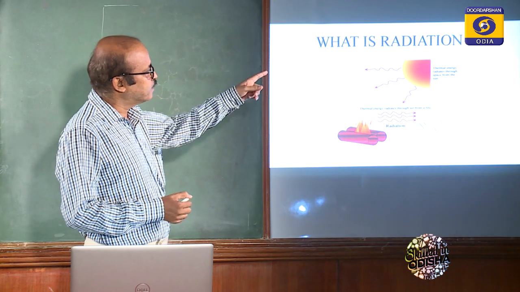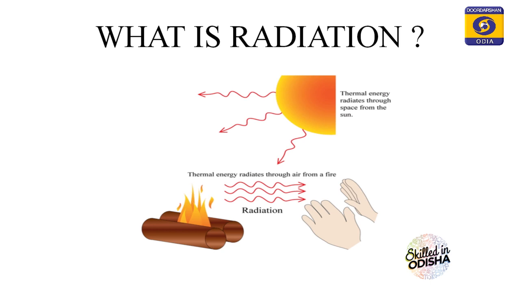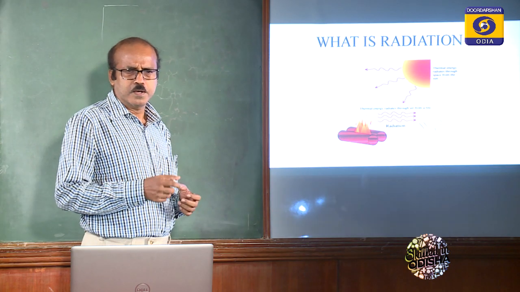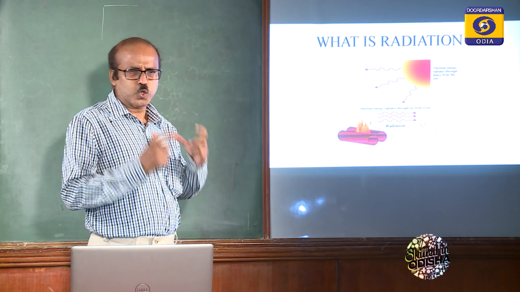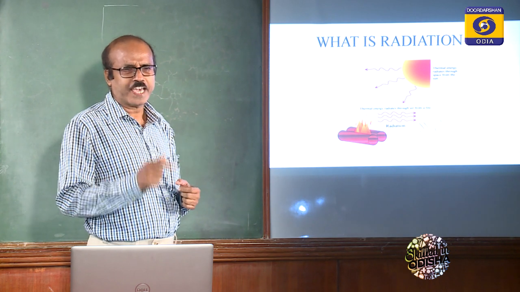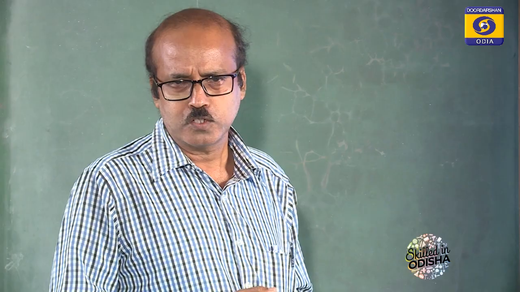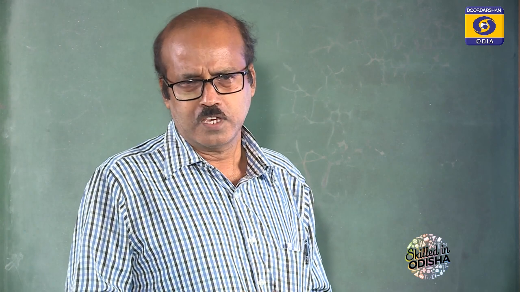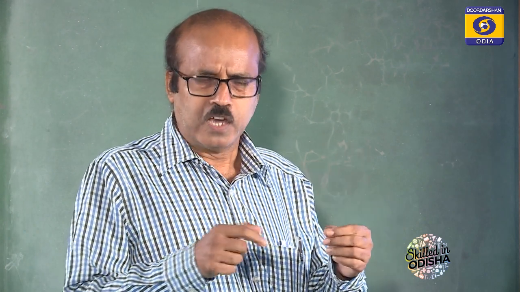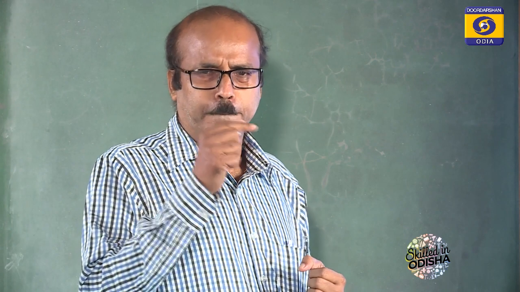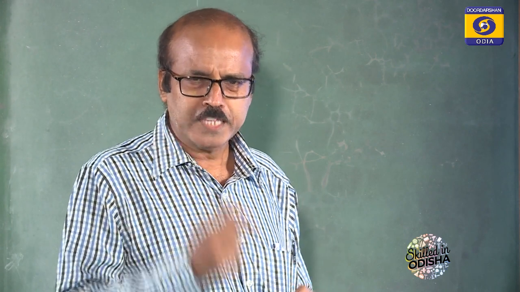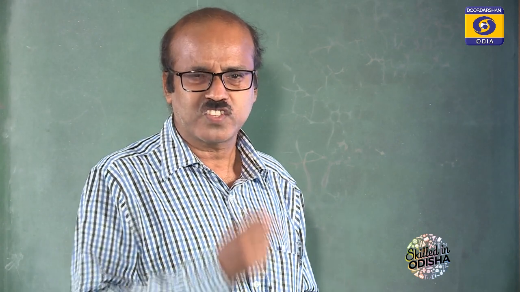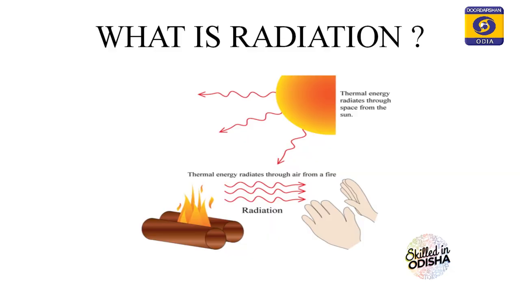So here in the picture you are observing thermal energy radiating through space from the sun, and you all know the sun is a very heavy source of energy, and we all get energy from the sun. So it is a vast reservoir of energy. You can say it is radiant energy, and all the living things and non-living things get this radiant energy from the sun.